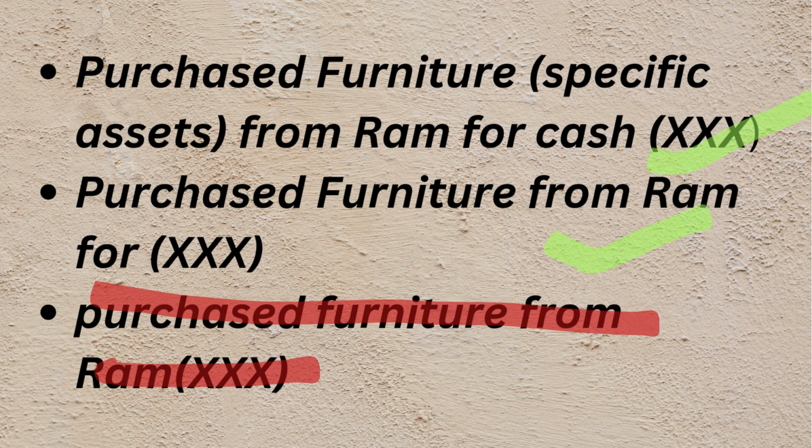Next, in the second case, purchased furniture from Ram for. For is mentioned, so it is also a cash transaction. And lastly, purchased furniture from Ram, for cash or for? Nothing is mentioned. Only Ram is mentioned. So it is not a cash transaction. It is a credit transaction.